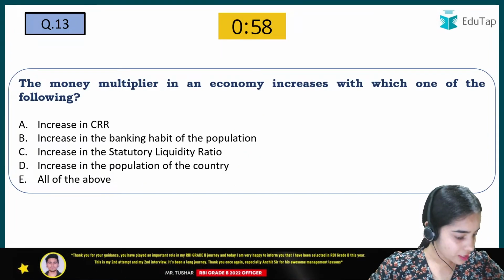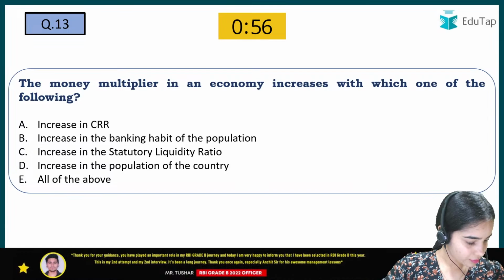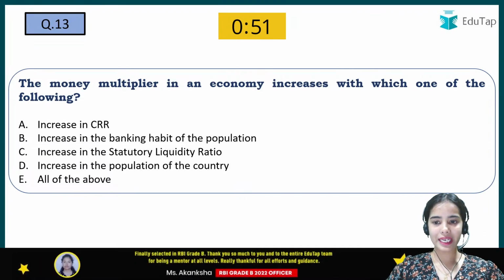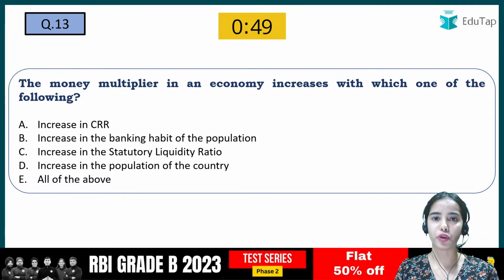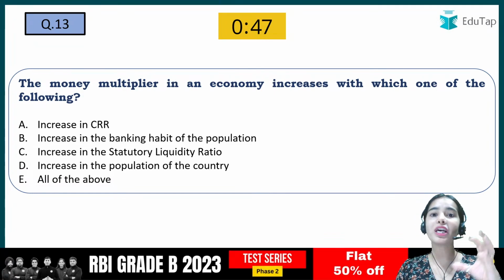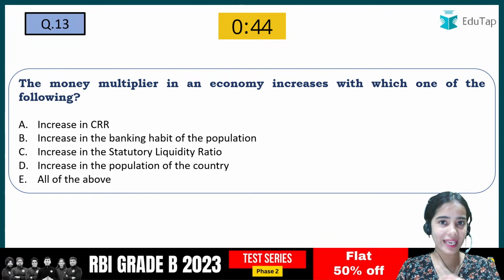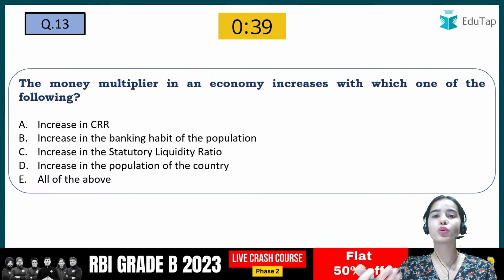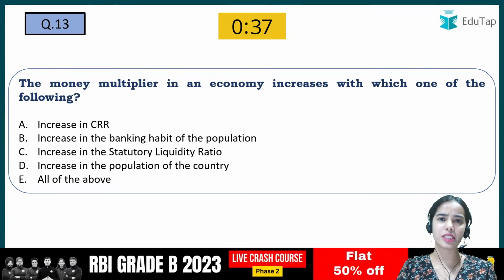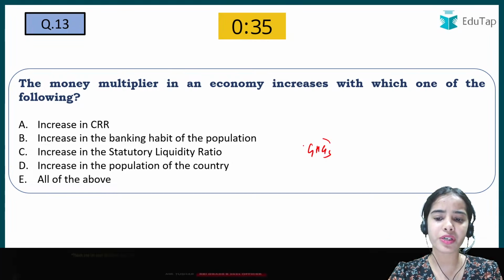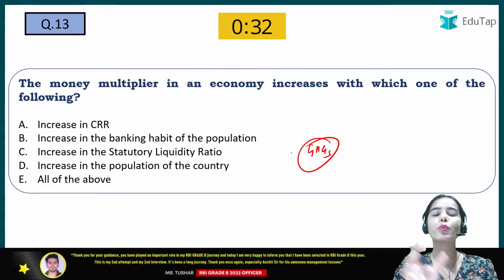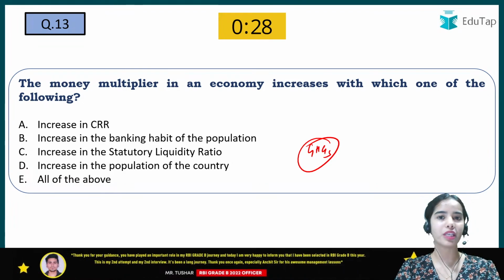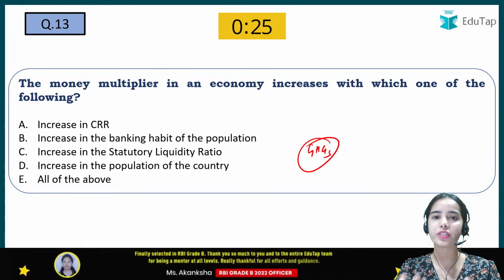Next question is, the money multiplier in an economy increases. So see, I am giving you the static point of view. The current point of view you have to be aware of, okay? So that if any recent report has come up on what percentage of ozone depleting substances has been reduced, and that greenhouse gases have been reduced by such and such, those data points you can use in your answers, okay? So be aware of the current point of view. I am giving you the static idea, so that you have some points to give.